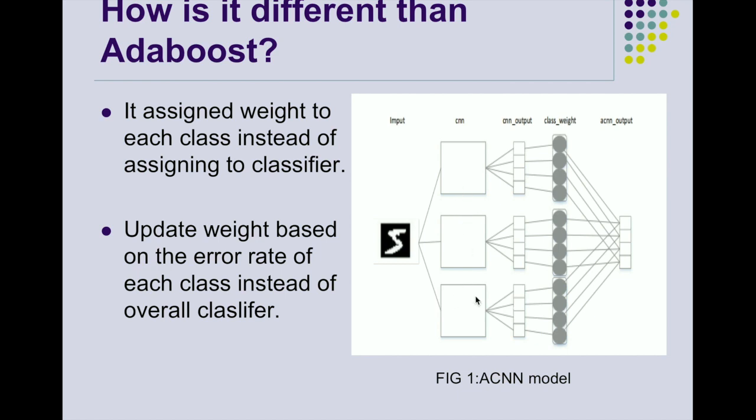In AdaBoost CNN, for the input, we have 10 different weight classes, like 0 to 9. So we multiply the weight classes with our CNN weights, and for these three CNN models, we use 30 different class weights, and we train our model like this.